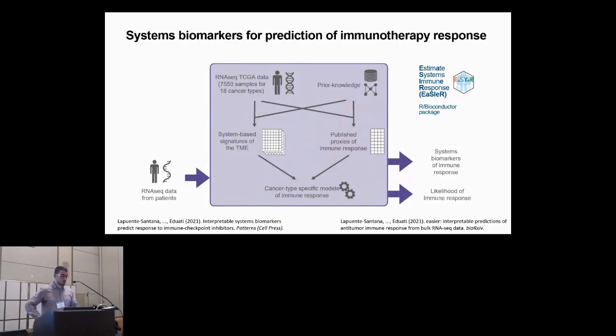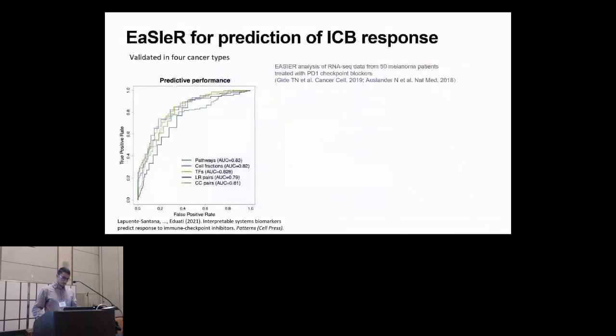We put all this together into a framework that we call Estimate Systems Immune Response, EaSleR, which is available as an R Bioconductor package, and users just need bulk RNA-seq data from patients, and EaSleR will return the systems biomarkers of immune response for each patient, as well as the likelihood of immune response for each patient. We have validated EaSleR in 4 different cancer types.